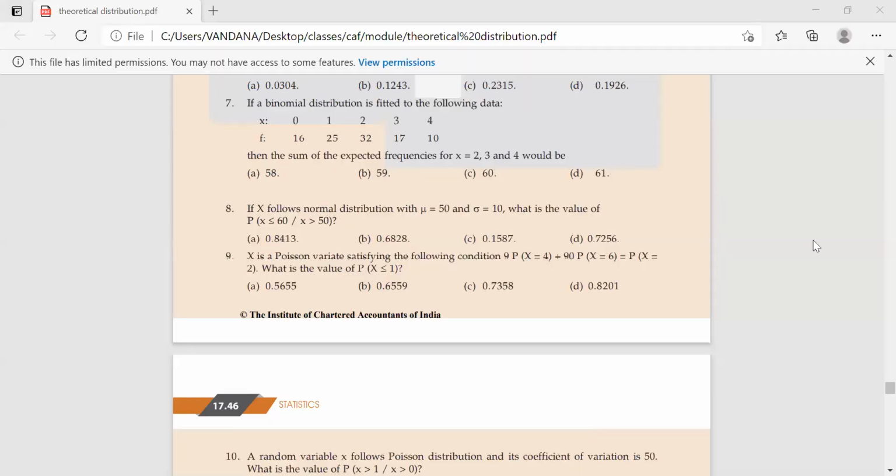Question number 9. X is Poisson variate satisfying the following condition. And you have to find the value of x is less than equal to 1. If x is a Poisson variate, then x should have parameter m. और वो तो दिया नहीं है, लेकिन उन्होंने condition दी है: 9 times p of x is equals to 4 plus p of x is equals to 6... तो इस कंडीशन से हम लोग m निकालेंगे एंड देन वी विल फाइंड आउट.